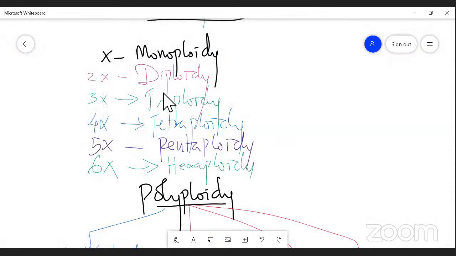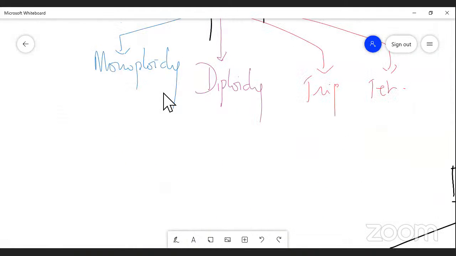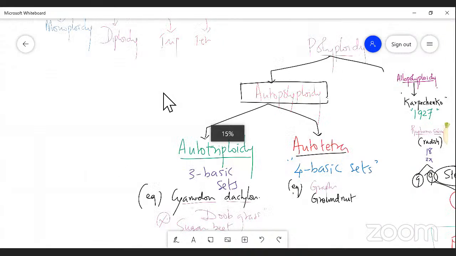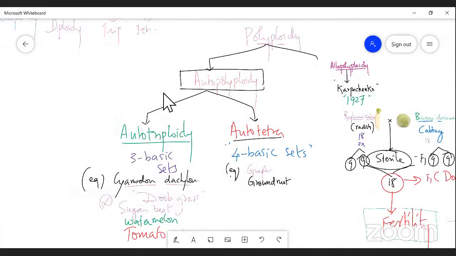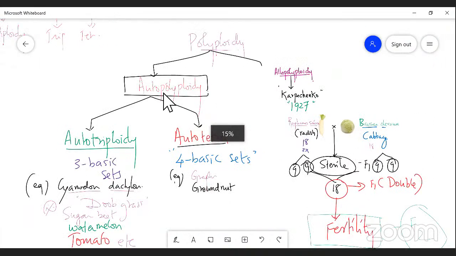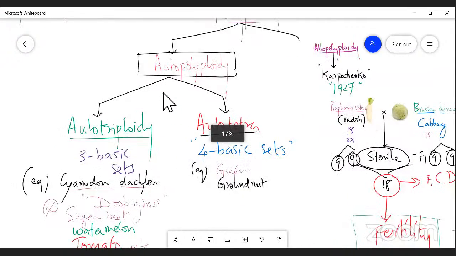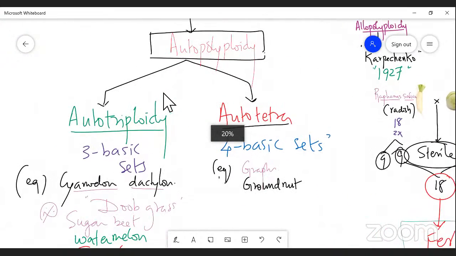One more question I'm going to give you. How do you classify polyploidy? How many types are there? Two types. What are they? Autopolyploidy and allopolyploidy. Will you mention the types of autopolyploidy? Autotriploids, autotetraploids. Very good.